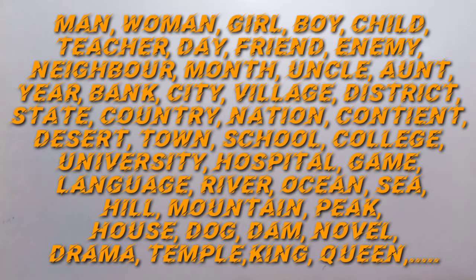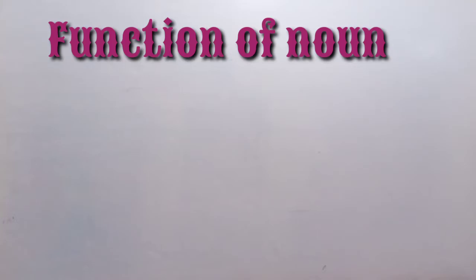And now we have to see what the functions of noun are. There are 5 types of nouns; the first noun we have studied here is the common noun, and now the functions of common noun. Let us see that common noun is used as the subject of the verb.